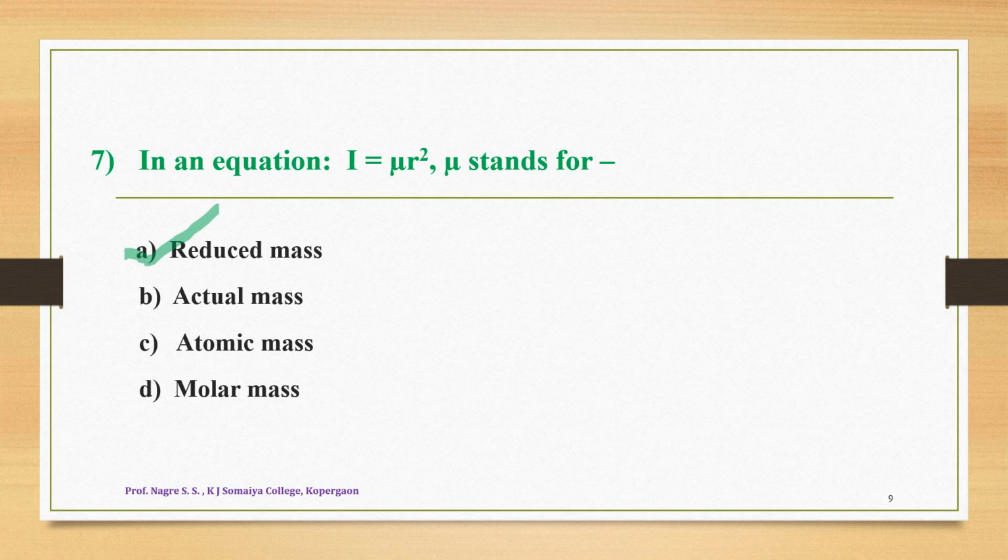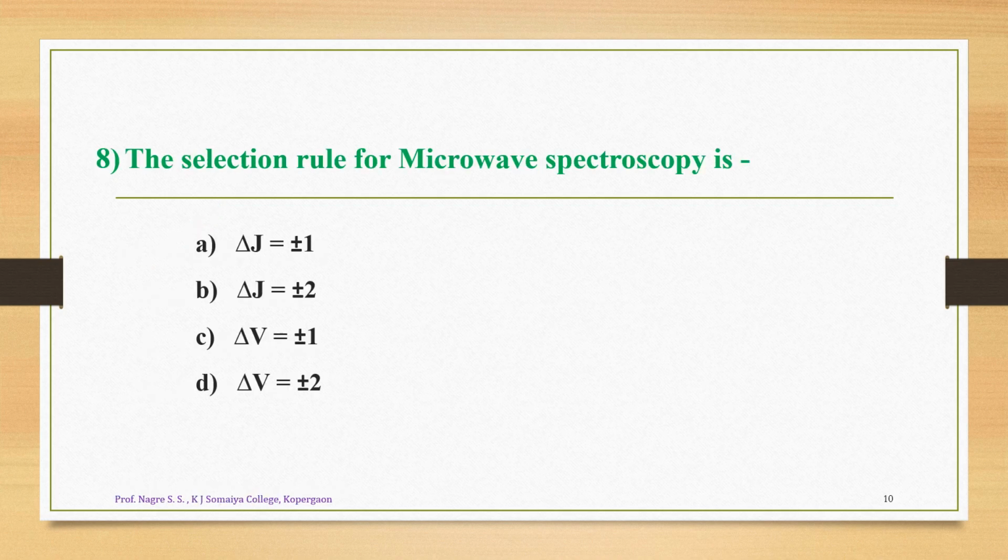Now let us look at the next question, question number 8. The selection rule for microwave spectroscopy is... We know very well that each and every spectroscopy has its own selection rules. Those selection rules are very important in order to understand the working and principle of a particular spectroscopy. So for microwave spectroscopy, which is the correct selection rule?